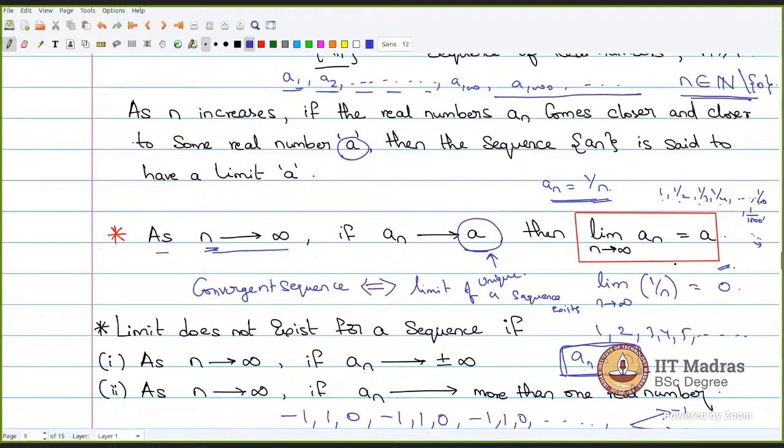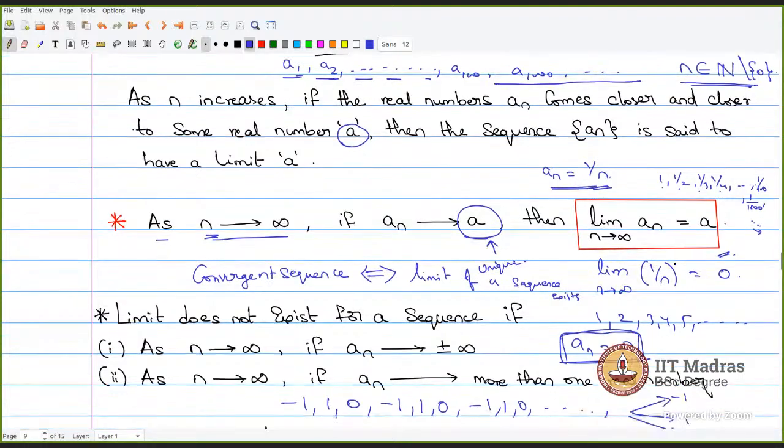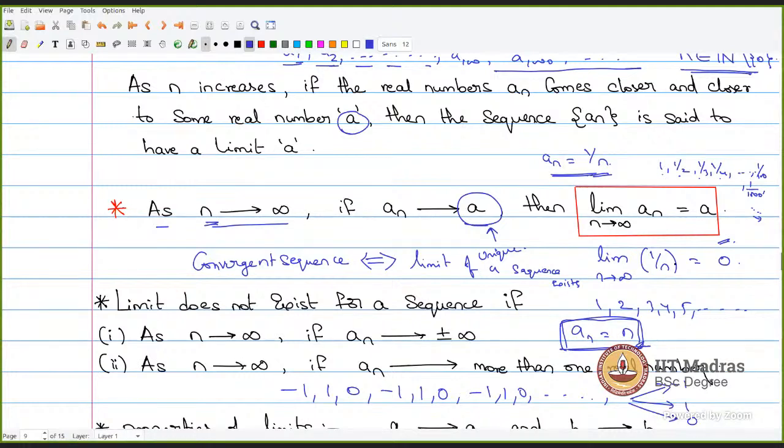In case of divergent, when it tends to, let's say, positive infinity, in that case the limit does not exist because it does tend to infinity. Yes, the limit does not exist. These are two cases.